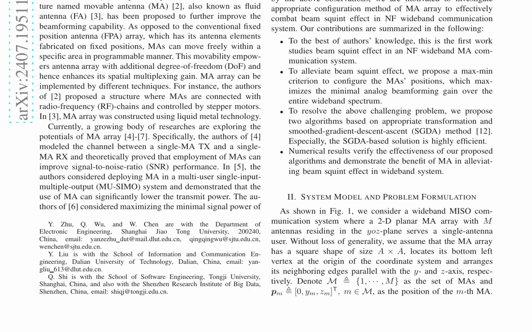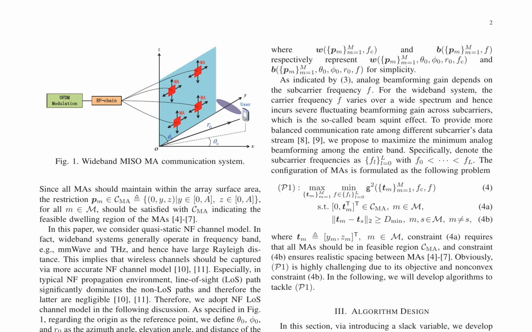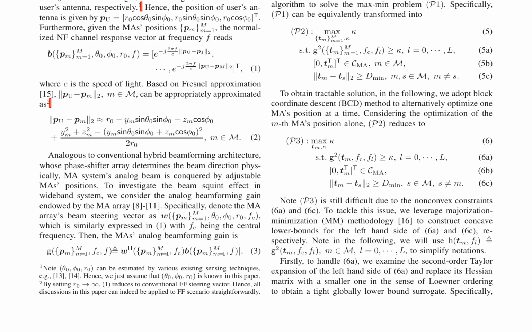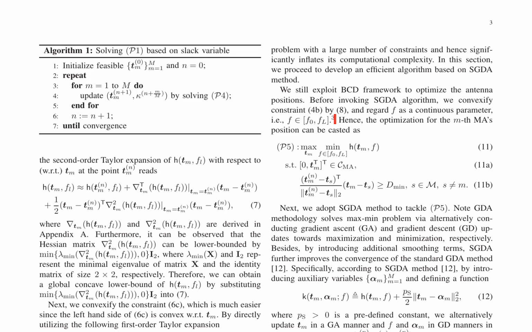The problem is formulated as a max-min optimization, which is challenging due to non-convex constraints. To tackle this, the authors transform the problem into an equivalent form and leverage block coordinate descent and majorization minimization methodologies to construct concave lower bounds for the constraints. Numerical results verify the effectiveness of the proposed algorithms, demonstrating the benefit of utilizing movable antennas to mitigate beam squint effect in wideband systems.